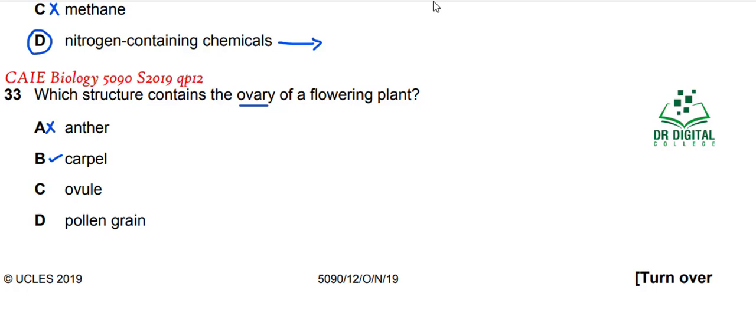So carpel is the female part, so this is not there, and ovule is the part of the ovary. Ovary is not the part of the ovule, but ovary is the part of the carpel. Carpel is the name for the overall female reproductive part of the flower. So the answer for question 33 is B.